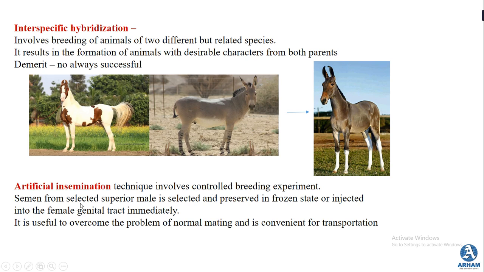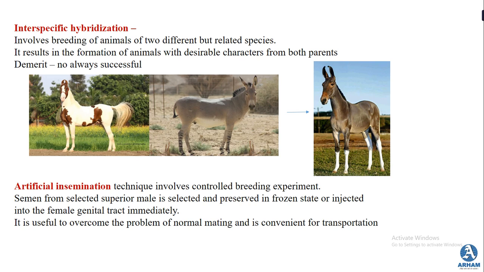Then there is artificial insemination, which is a technique involving a controlled breeding experiment. The semen from a selected superior male is collected, and it is either preserved in a frozen state, or it is injected immediately into the female genital tract. So this is artificial insemination. The semen is taken from the superior quality male, and it is either preserved for a longer duration in a frozen state, or directly injected into the female genital tract immediately.